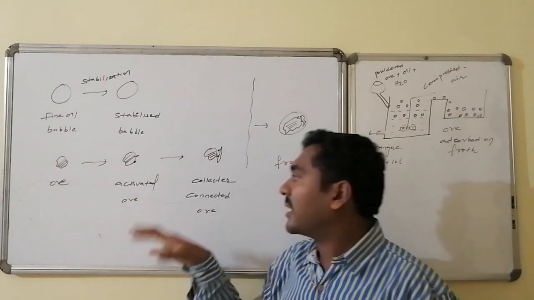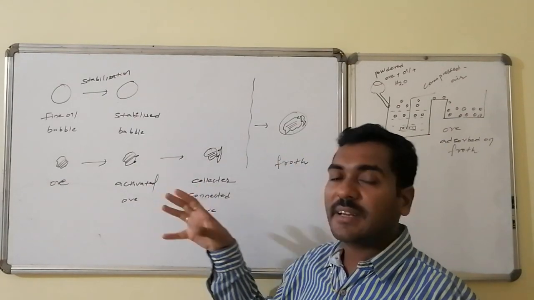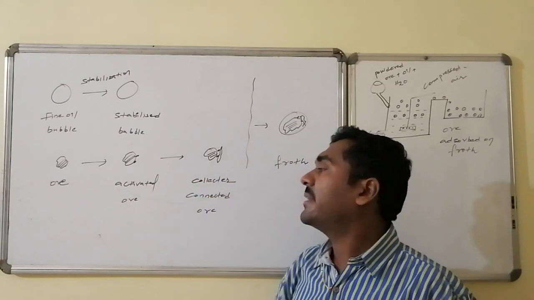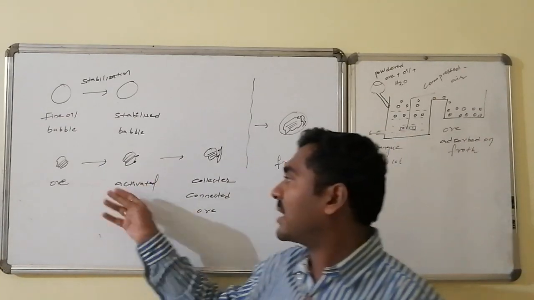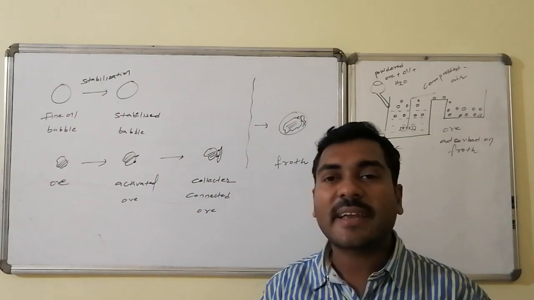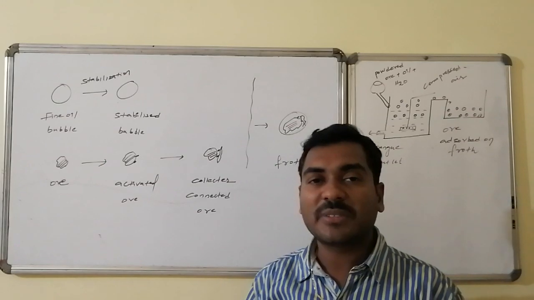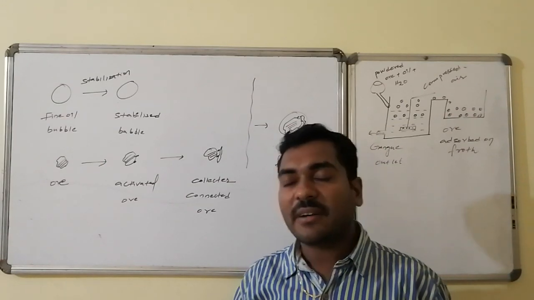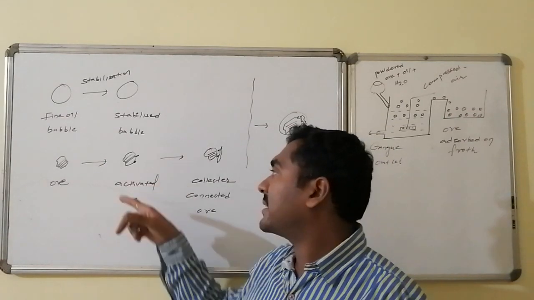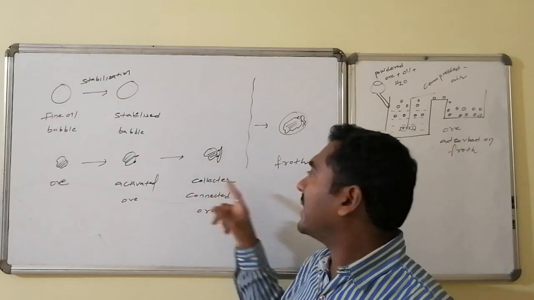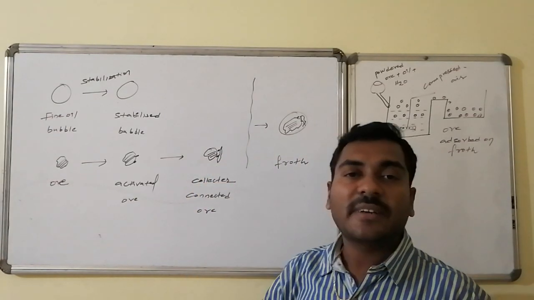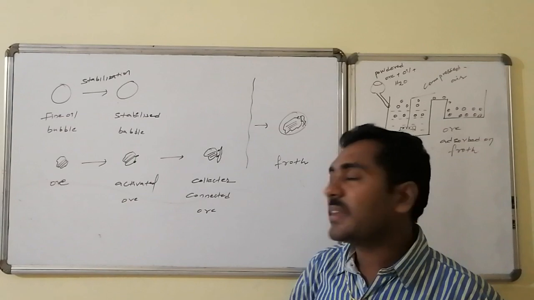Collector connectivity will be very high if it is activated ore. If it is normal ore, then collector connectivity becomes difficult and takes a lot of time. Whereas if activators are there, the connectivity of the collector with the activated ore becomes very easy.